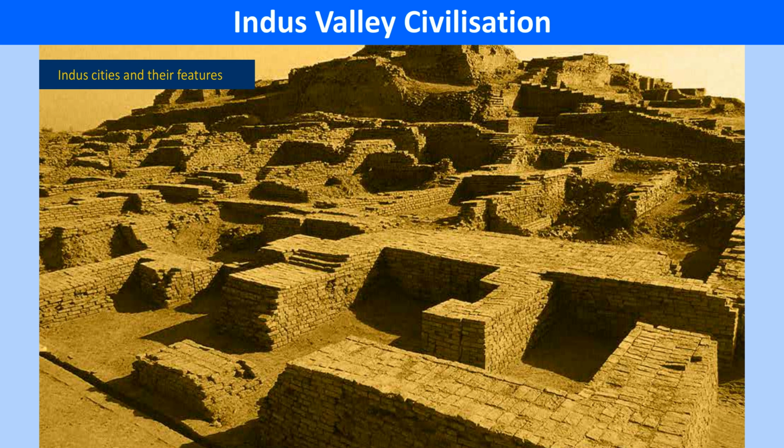Decline. The Indus Valley civilization started declining between 1900 BCE and 1700 BCE. Nothing definite is known about the causes of the decline of the civilization. The city of Mohenjo-daro was destroyed and rebuilt a number of times. The cities might have been destroyed by natural disasters like earthquakes, floods, or a change in the course of the river Indus. The cities might also have declined owing to Aryan invasions. Probably, deforestation was another cause for the decline of this civilization.